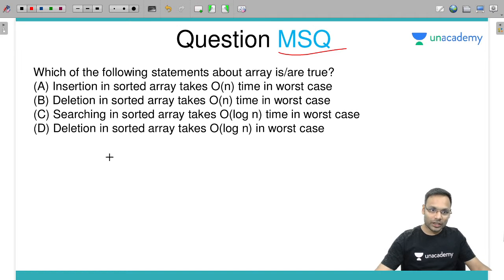Suppose in option A you already have 8, 15, 19 and 20, and in this you need to insert, suppose, 6. Then what do you need to do?